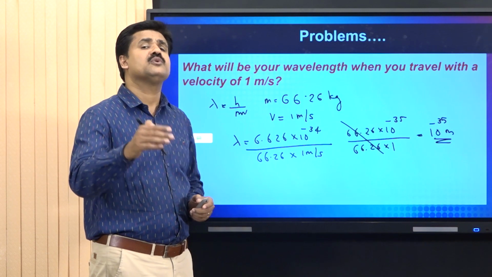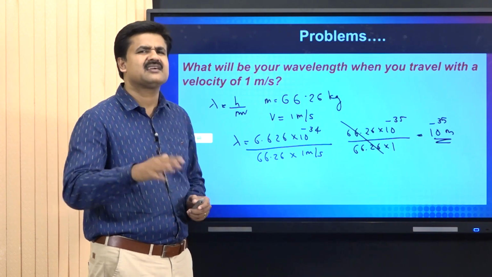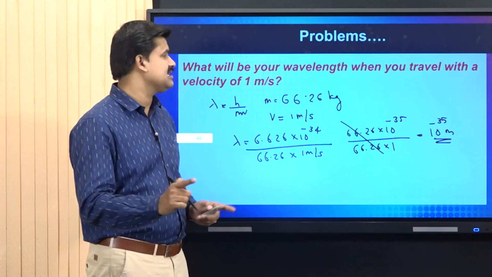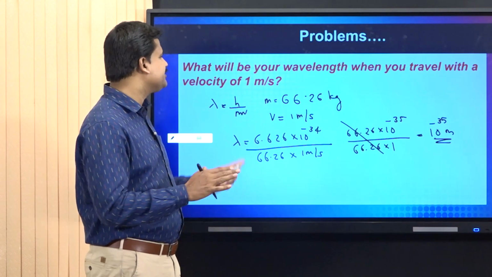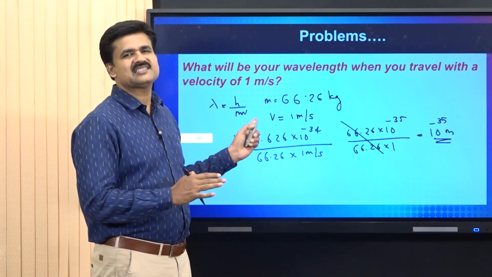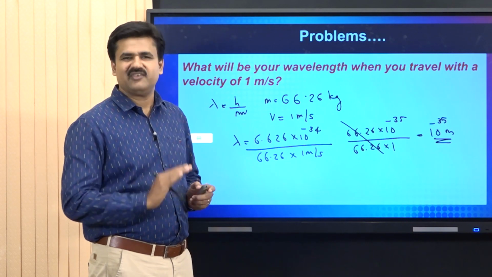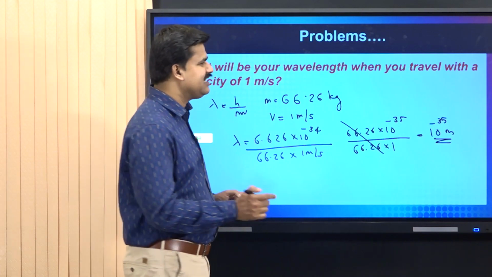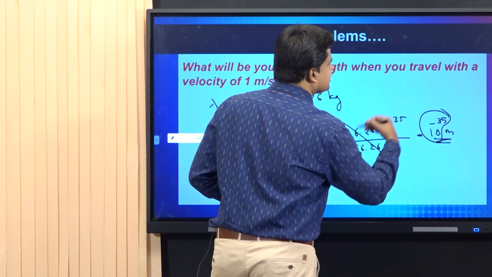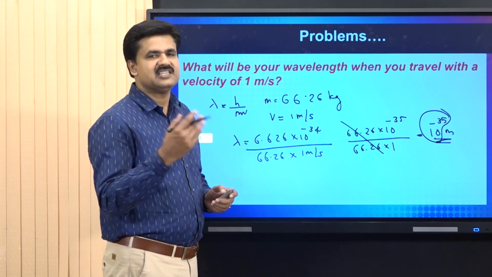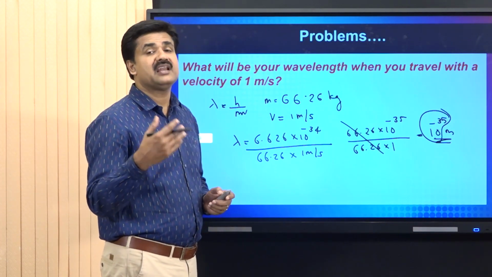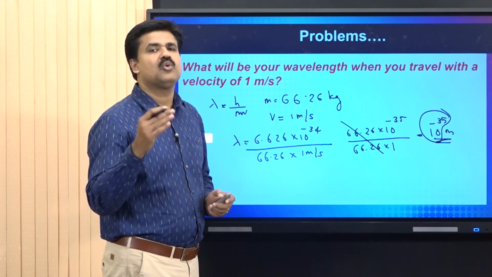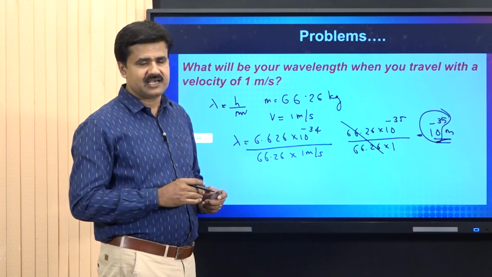You all have your own velocity, your own speed for walking, running, etc. You can take your own velocity, you can take your own mass, and substitute these values in lambda is equal to h by mv to get your own wavelength. It is sure that your wavelength is definitely in the range of 10 raised to minus 35 meter. This means for a macroscopic body like us, the associated wavelength is negligibly small, or we can ignore the wave character.